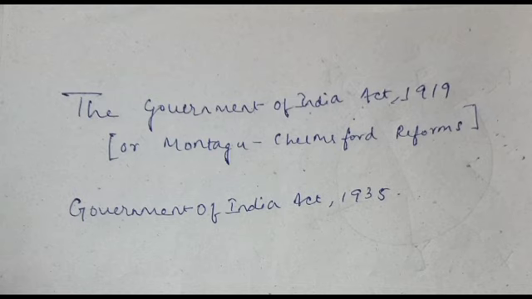The Government of India Act has its origin in a few key sources. First is the Simon Commission, next the Third Round Table Conference, the White Paper of 1933, and the reports of the Joint Select Committee. These are four very important sources. First, the report of the Simon Commission. Second, the discussions at the third round table conference.